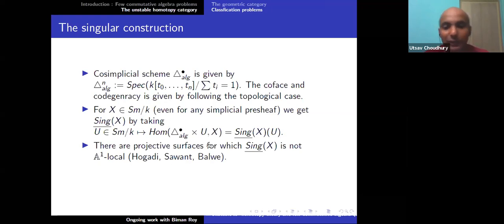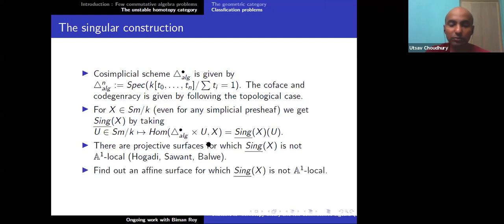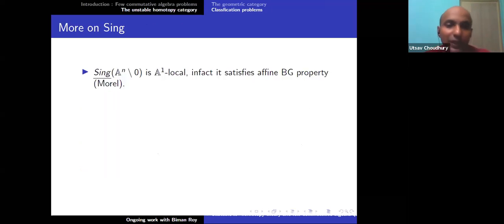So there are projective surfaces for which Sing X is not A1 local. So these are not the acyclic objects that we are looking for. This is very important for projective surfaces, in fact. Choudhury, Sawant, Balwe, they proved this. So the question is, of course, to find an affine surface for which Sing X is not A1 local. This is also an open problem.